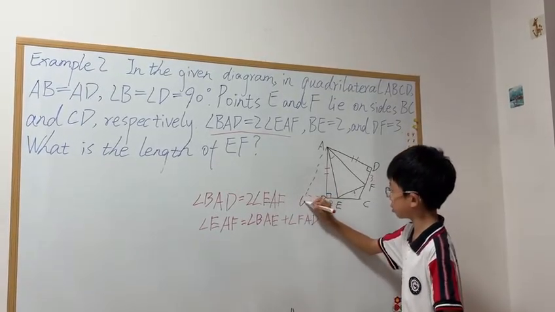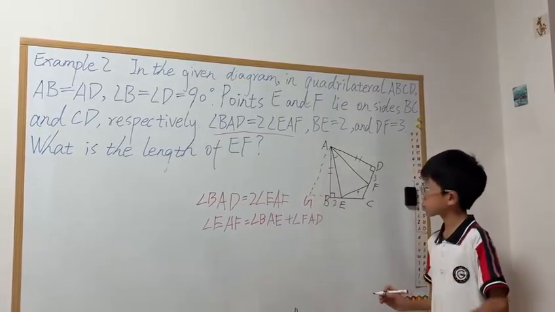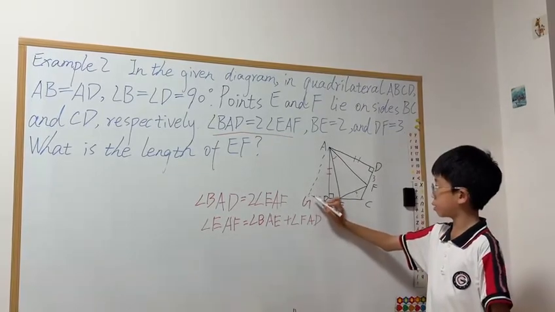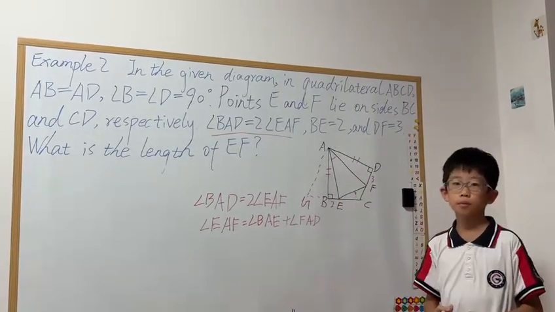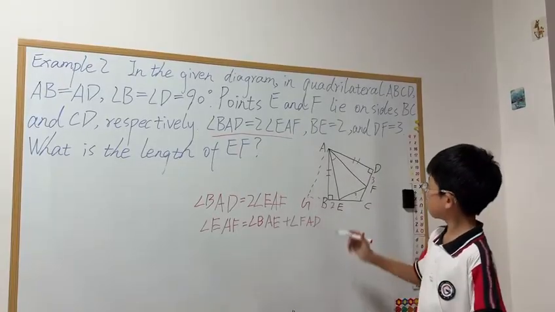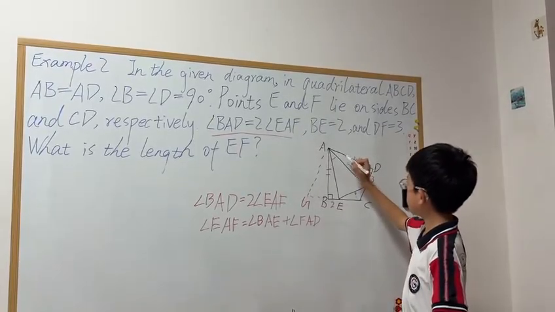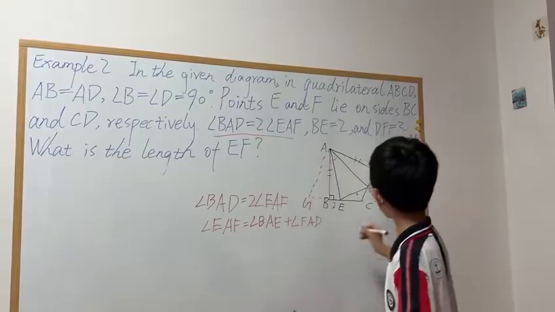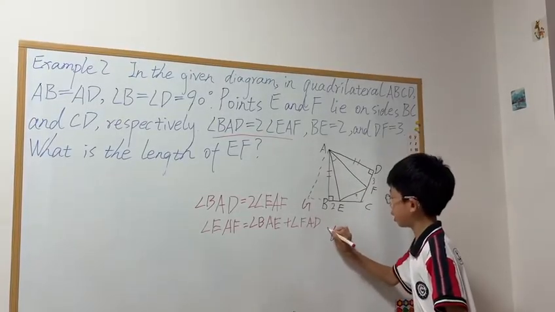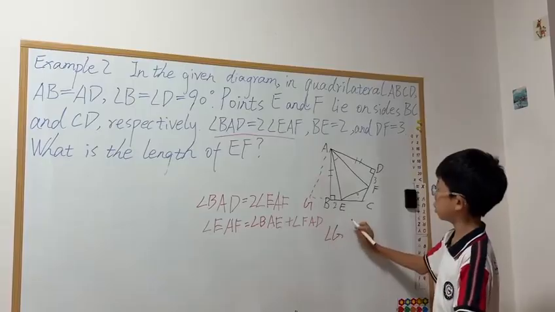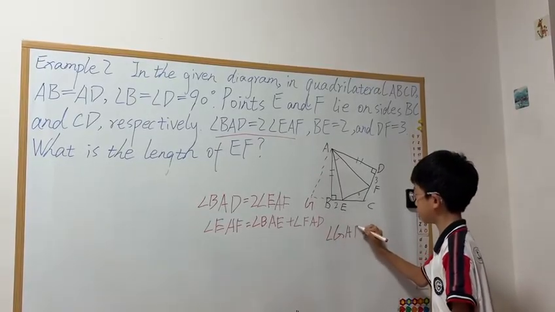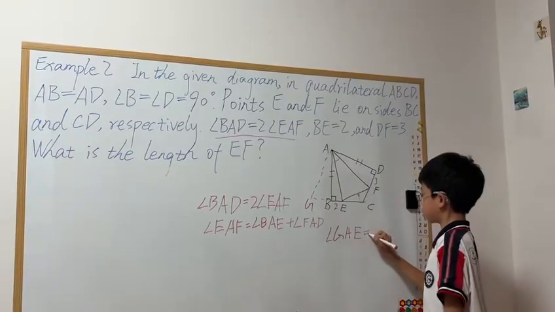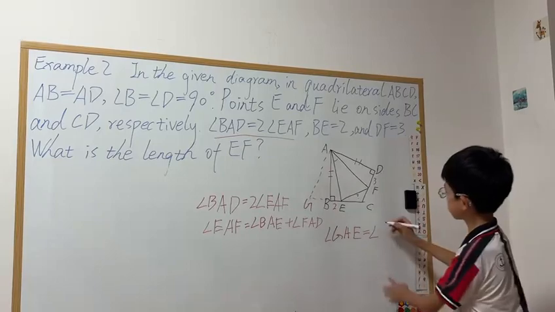And this angle is angle G. Now we can see a new triangle formed by GEA. Now, we know that these two angles add up to the middle one. So angle GAE, like this big angle, equals angle EAF.